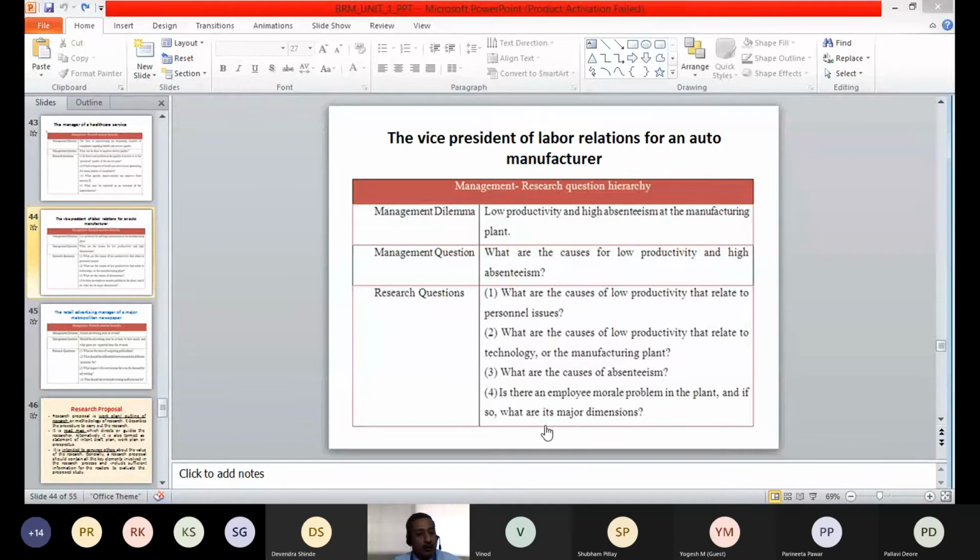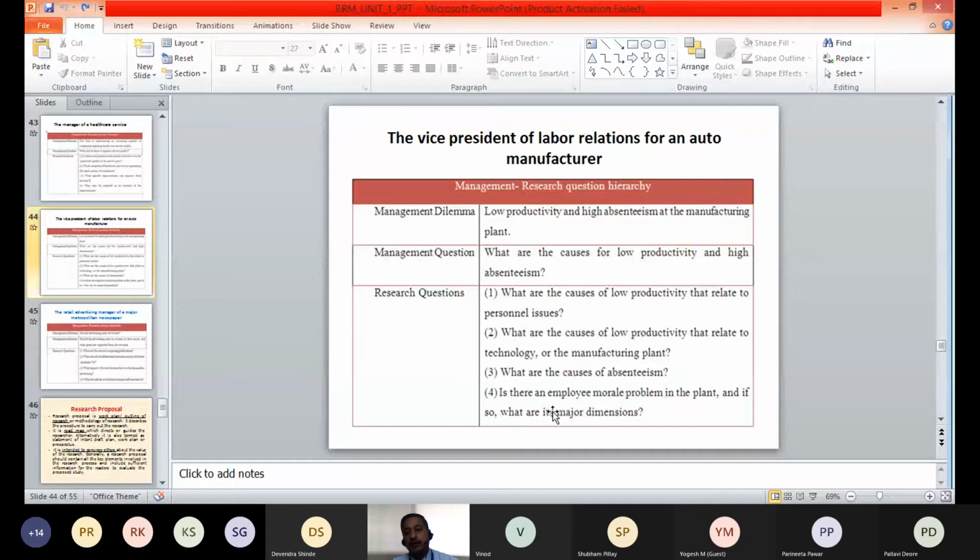That is about morale. Now understood? Yes, sir. So morale means motivation. So the fourth question which we have framed in this example is, is there an employee morale problem in the plant?